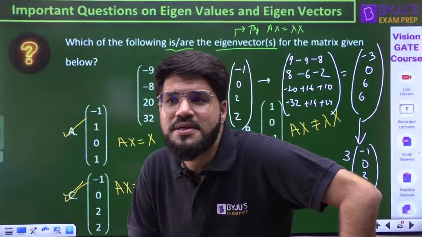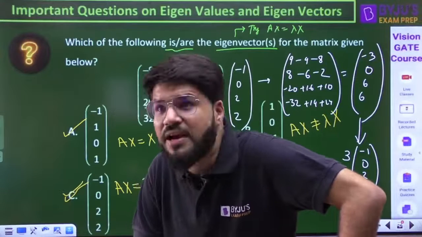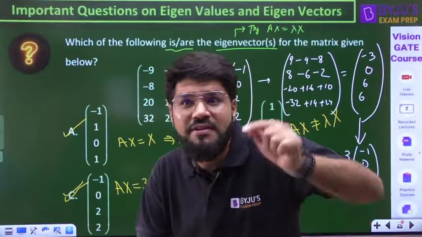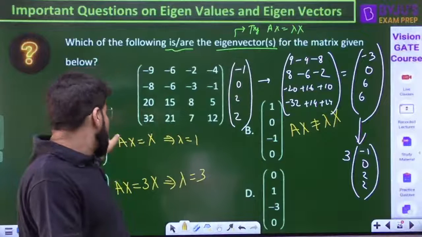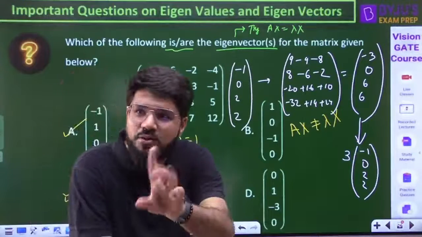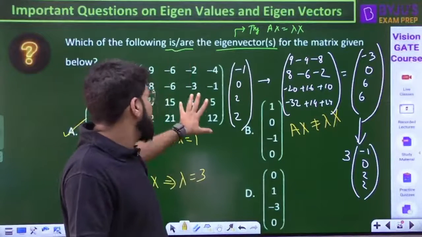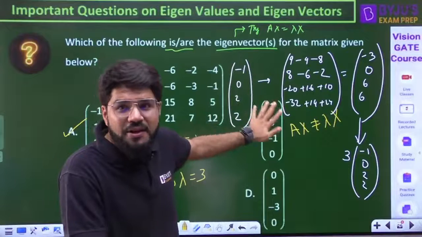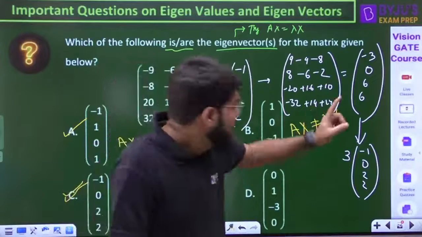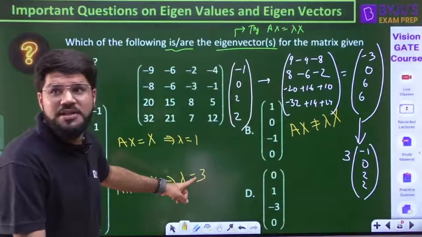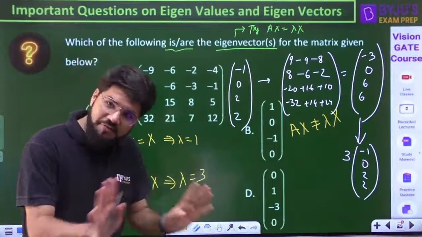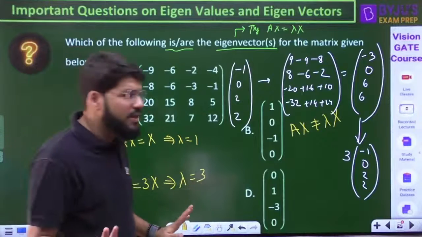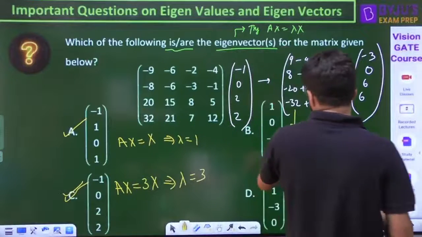Otherwise, the whole concept fails, Gajendra. You tell me why we can't say 1 is the eigenvalue. I am not saying 1 is the only eigenvalue, but one of the eigenvalues corresponding to the vector in the first option is 110% 1. Even if you try modulus of A minus lambda I, you apply that operation, 200% 1 will come, and 200% 3 will also come. Whatever eigenvalues you get from here are the final eigenvalues, dear. There will be no deviation in them.